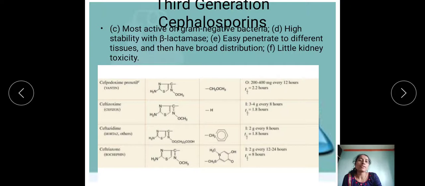Also, the remaining characteristics of third generation cephalosporin: they are most active on gram-negative bacteria. They also have high stability against beta-lactamase, easy penetration to different tissues, broad distribution, and they give little kidney toxicity. The remaining examples are listed here with the R1 and R2 substitution.